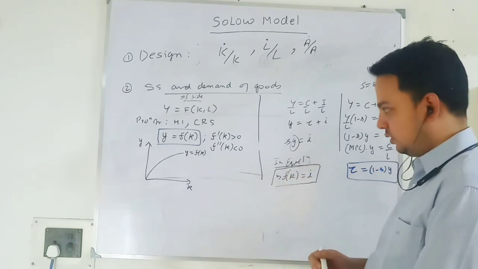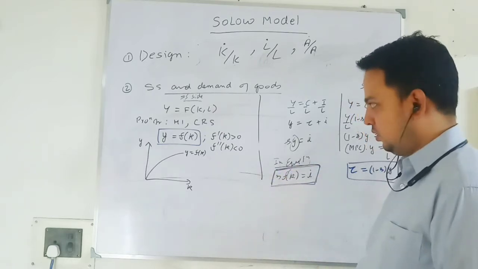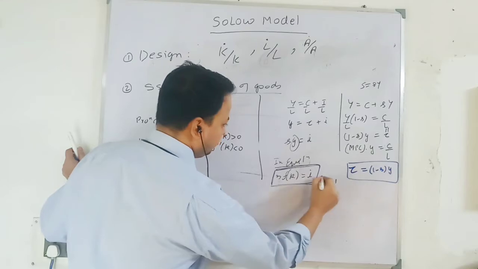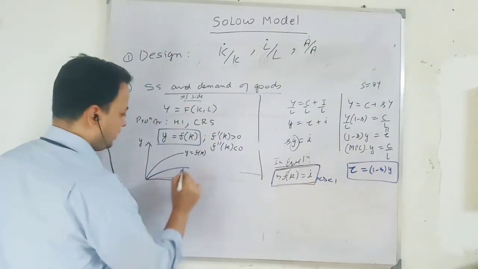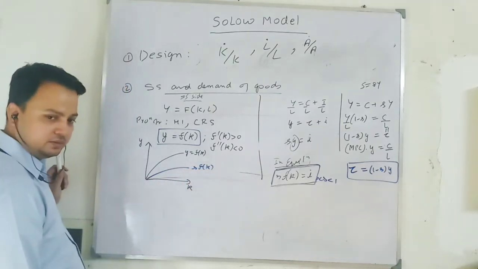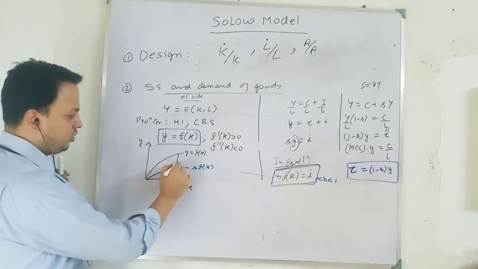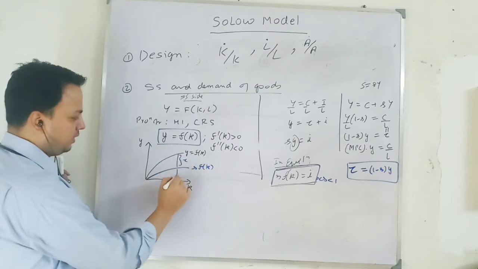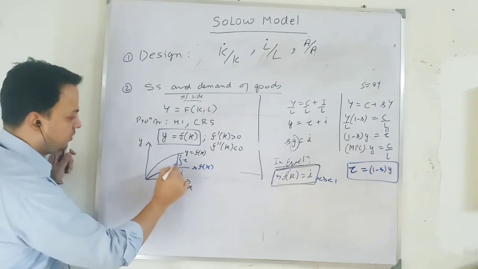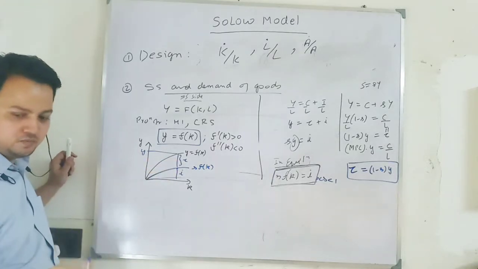So this we have tried. This is my third equation. The graph of this one I am drawing here. Since the saving rate lies between 0 and 1, this is my saving per worker. This is saving per worker, investment per worker, and this distance will be your consumption per worker. This is investment per worker or saving per worker, and this is your total output. So output is either consumed or saved. That is what we have.